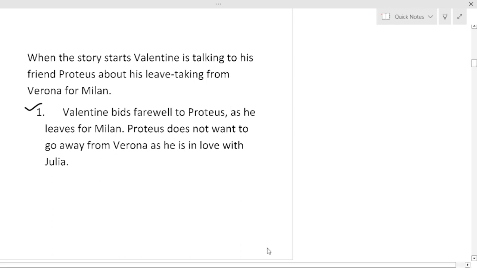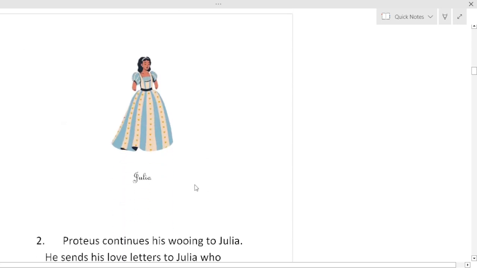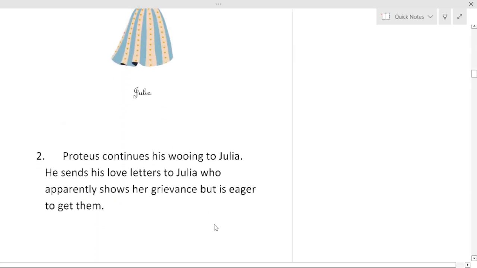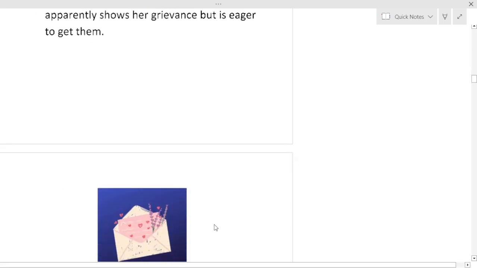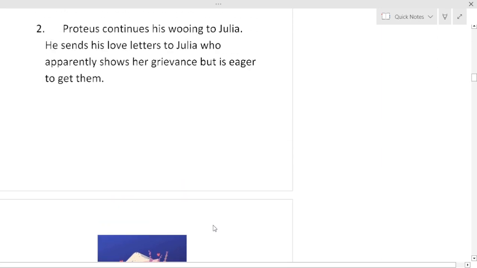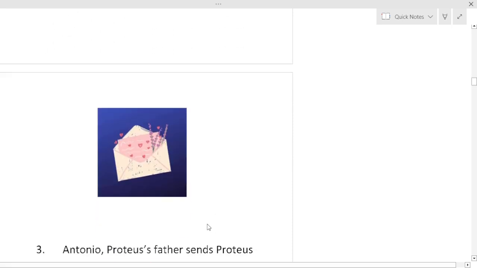Okay. Now what happened? This is Julia. Proteus continues his wooing of Julia. He sends his love letters to Julia, who apparently shows her grievance but is eager to get them. And Julia's maid, who takes these letters to her, just shows her anger to her. But even the maid knows how miserable and how eager her mistress is to read them.